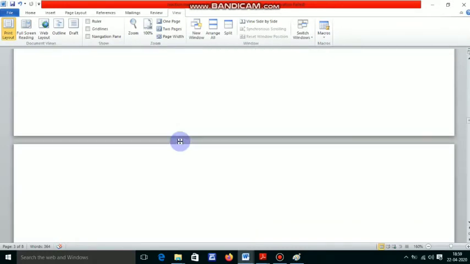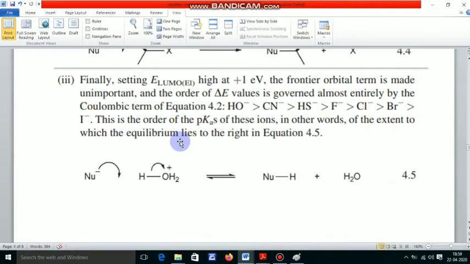And the nucleophilicity order here, from the interaction of the nucleophile with a water molecule, and the order of the energy gained, that is the order of delta E value, is the following: OH minus greater than CN minus greater than SH minus greater than H minus greater than Cl minus greater than Br minus greater than I minus. This is the order of pKa, because this is an acid-base reaction, and we know that an acid-base reaction is an ionic type interaction.